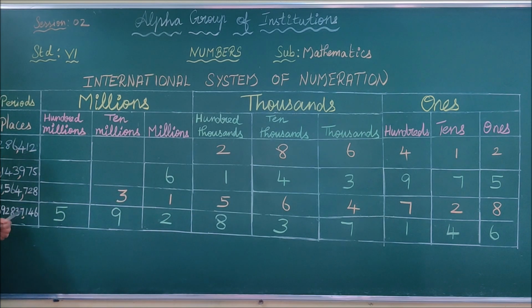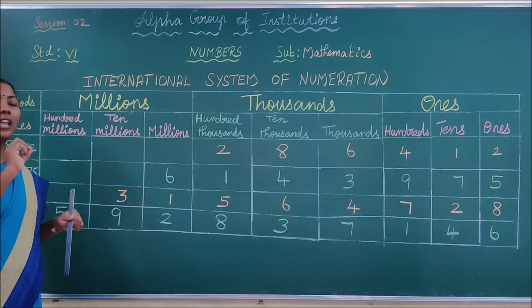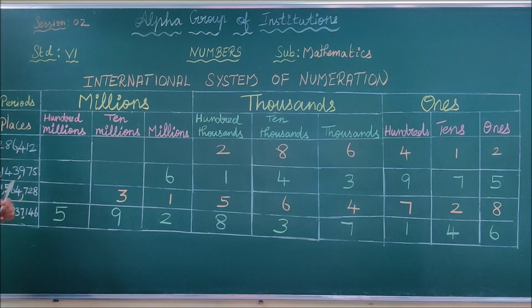Do you understand, children? How you are going to place the commas, how you are going to write the name of the periods. Next, children, we are going to read this number by using the international system. You can easily read this number by using the Indian system. Now, we are going to read this number by using the international system. Listen carefully, children. As I said before, you have to read the period of number as a whole. This is one period of the number, 286. So you have to read this number as a whole.